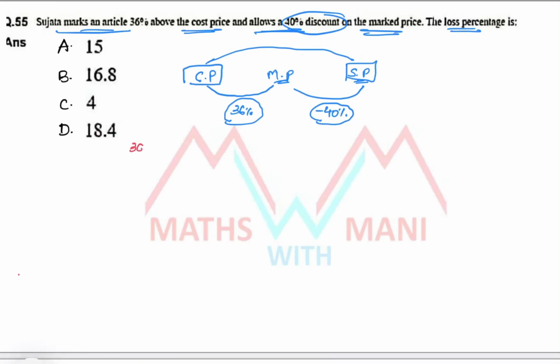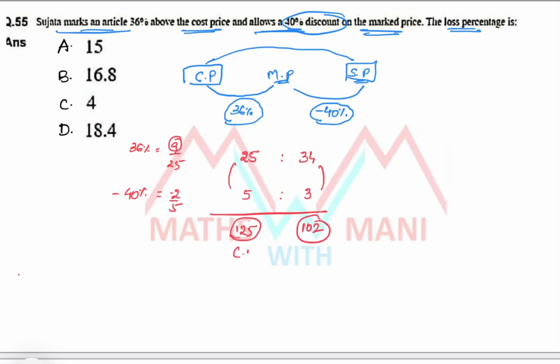36 percentage means 9 by 25. So initially 25 rupees or 25 parts becomes 9 parts increase, so 34. Next 40% decrease, that is minus 2 by 5. Initial 5 parts becomes 5 minus 2, that is 3 parts. So this is 25 into 5 multiplication, 125 parts. 34 into 3, that is 102 parts. So cost price is 125 parts, it becomes 102 parts, that is selling price.